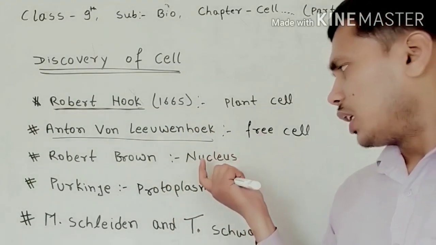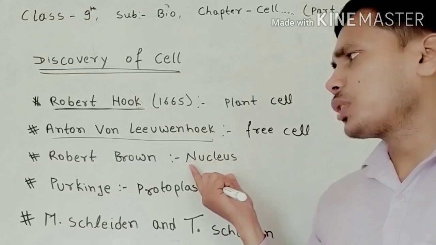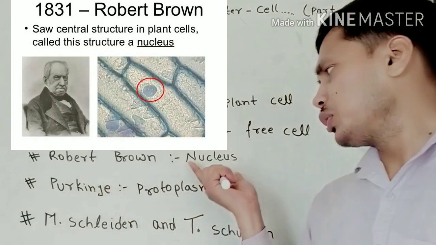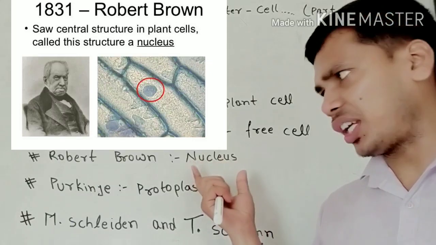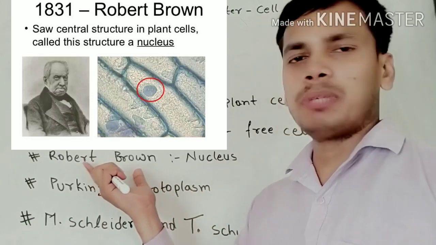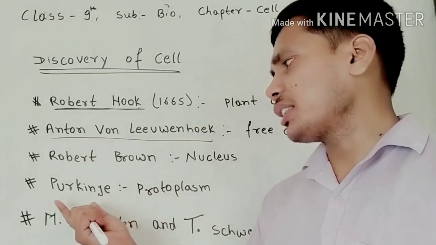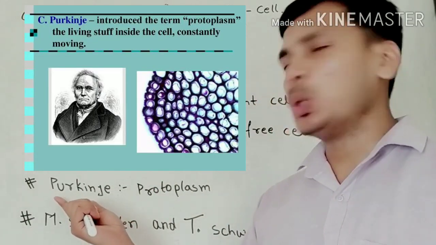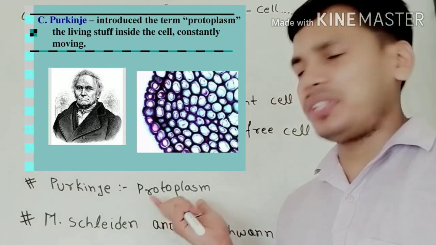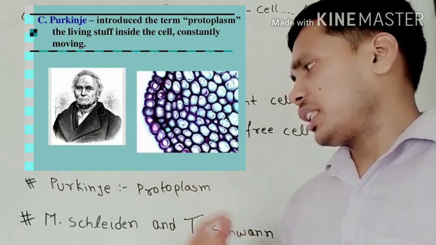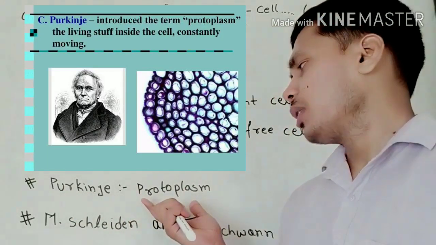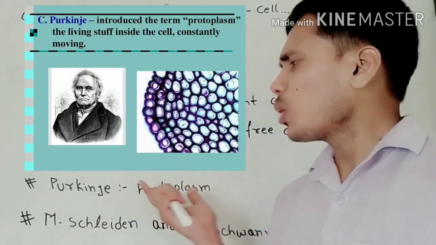The credit for the discovery of the nucleus goes to Robert Brown. We know that the nucleus is the brain of the cell, and this important cell organelle was discovered by Robert Brown. Purkinje was the scientist who first coined the word protoplasm, which is very important for the study of the cell. So Purkinje coined the word protoplasm.